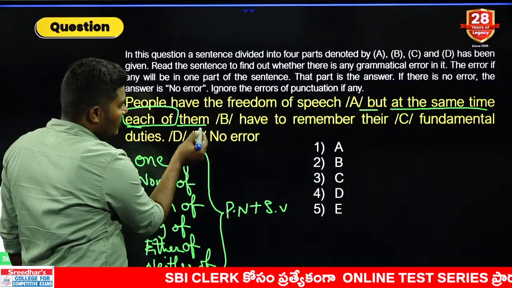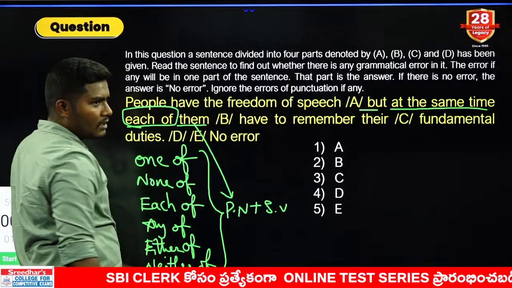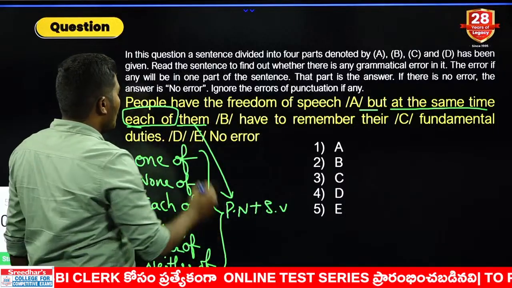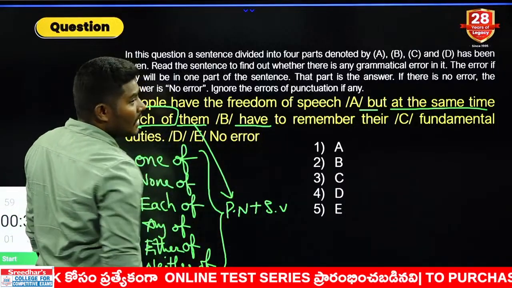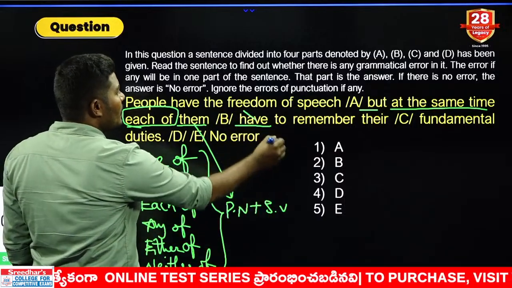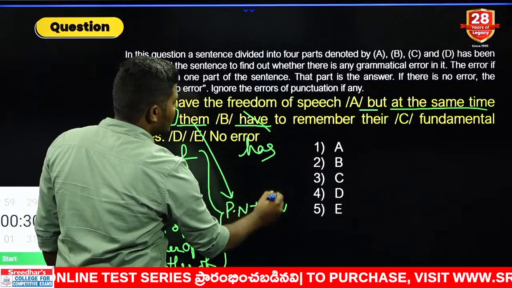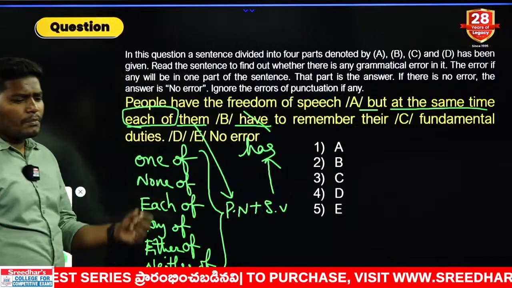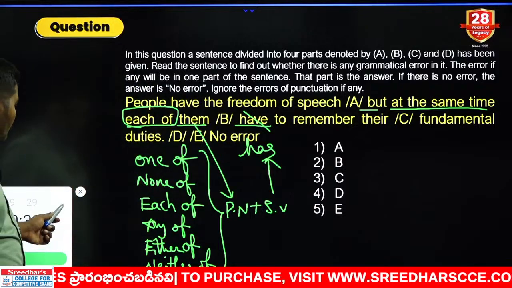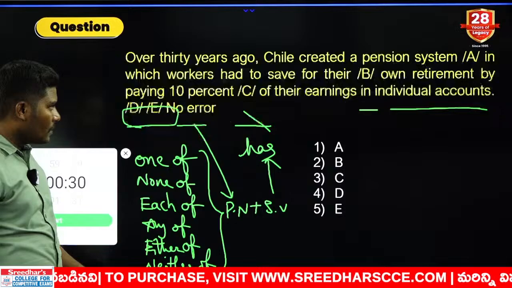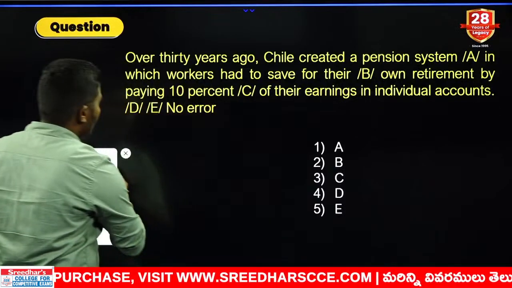Each of them. Which noun is already here? Plural noun. That is nothing but a pronoun here, not a noun. Each of them have. Is "have" singular or plural? That is plural. What do you need here? Tell me your answer. Has. That is a singular verb. Very simple. That is case C. Very good. Everybody got it correct. Let us move to the next one. Question number 11. Your timer starts now.